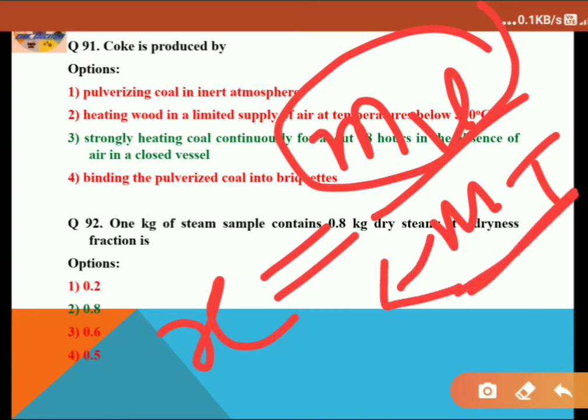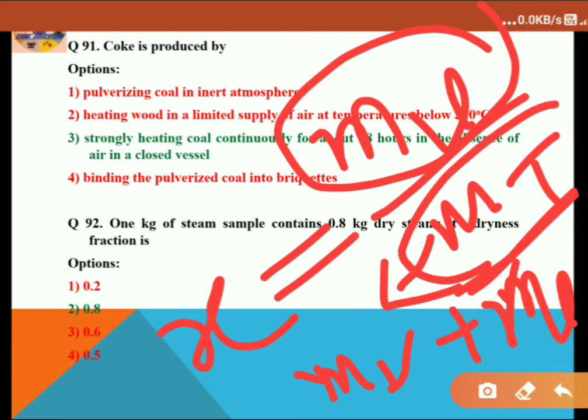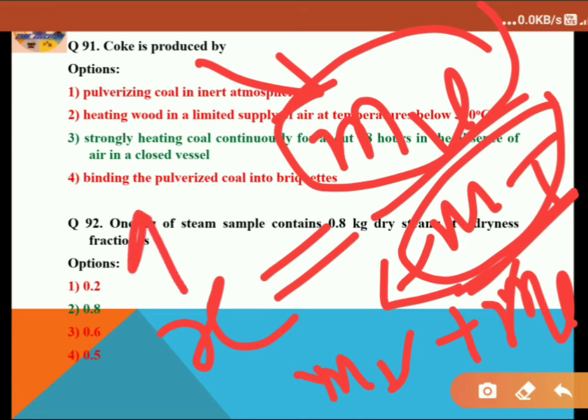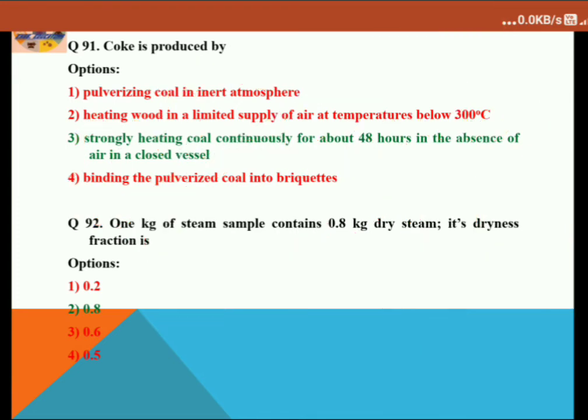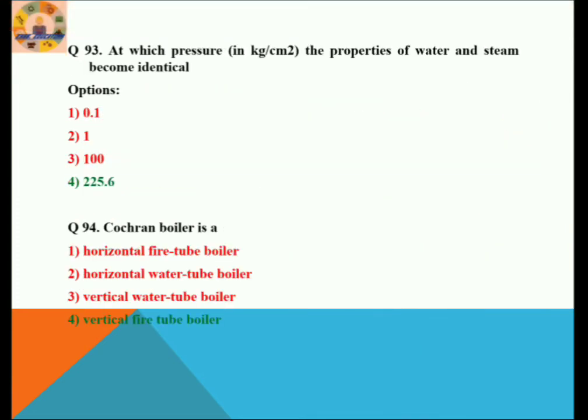So mt is equal to mv plus m liquid, that is, mass of vapor plus mass of liquid. Here mt is given as 1 kg and mv is 0.8 kg. So put the value, and you will ultimately find the answer is 0.8. That is the final answer. So the answer is option 2. Let's proceed to the next question.